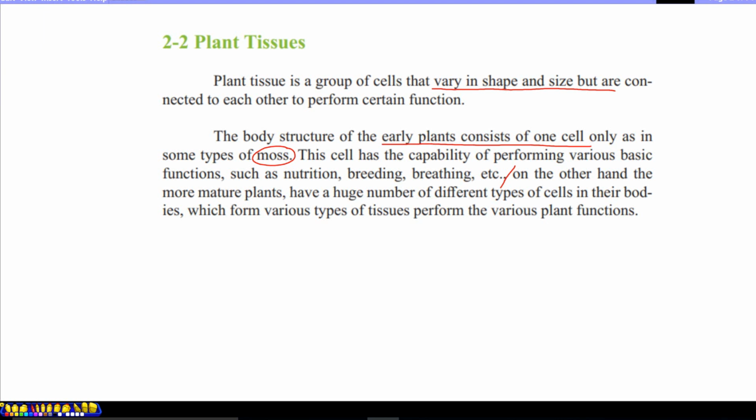On the other hand, more mature plants have a huge number of different types of cells, which we call multicellular organisms, and organization between these cells forms different kinds of tissues for various plant functions.